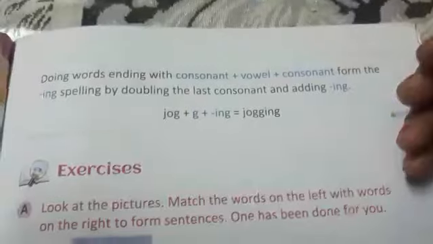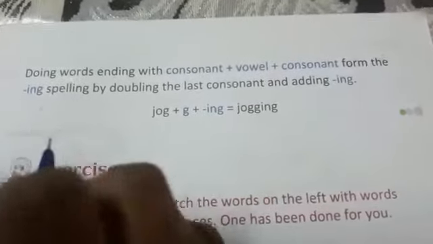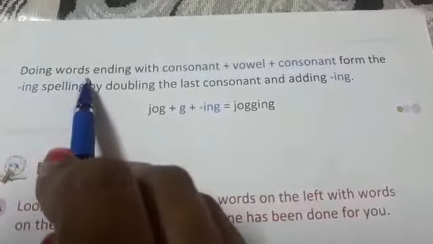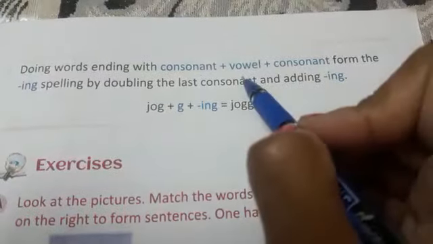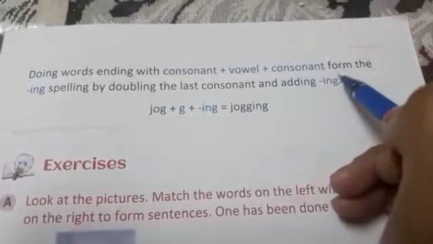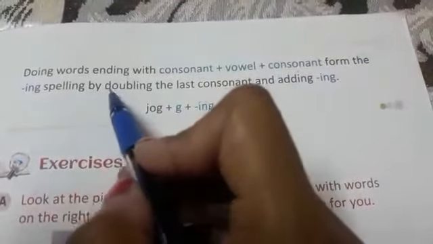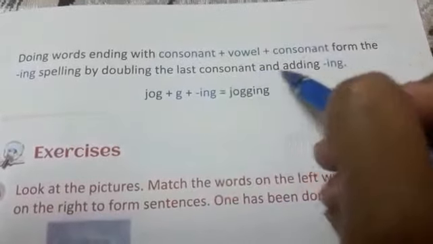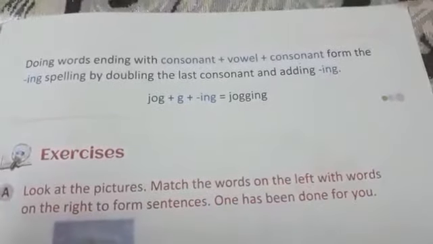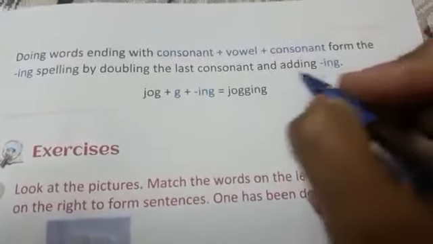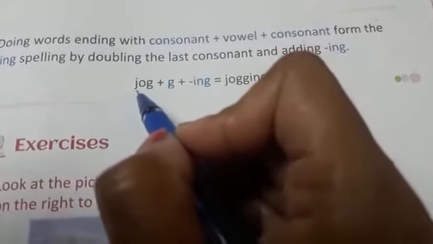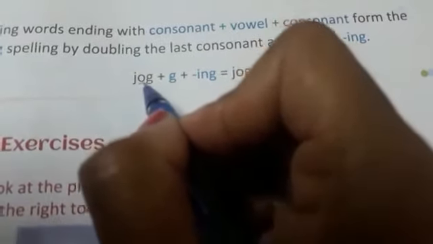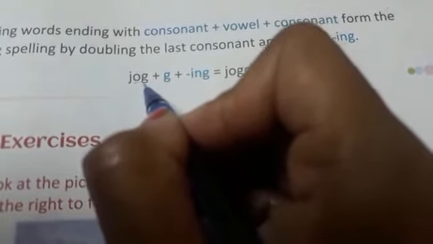Okay, now one more point I want to tell you: doing words or any action words ending with consonant, vowel, consonant form the ing spelling by doubling the last consonant and adding ing. I'll show you some more examples, like you can see here jogging. Now you see jog. Here o is a vowel and g is a consonant.